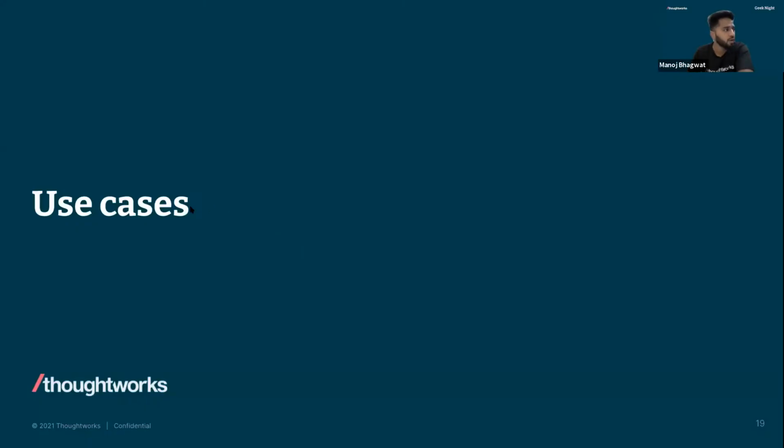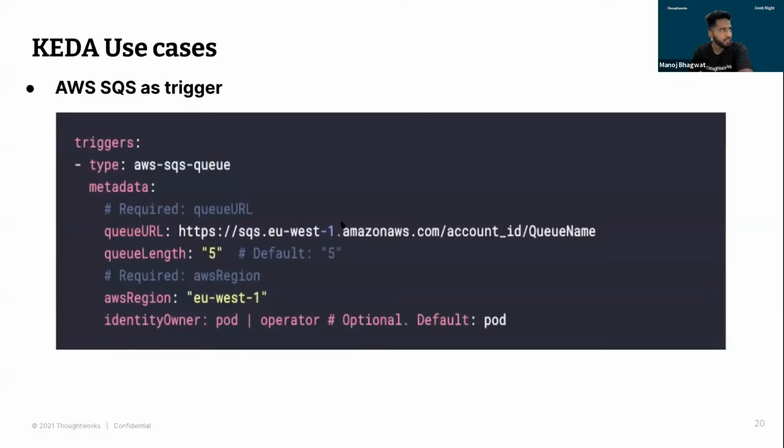So let's move ahead and talk about a few use cases, where you can use KEDA. This first one is specifically for AWS, and we have two use cases. The first is for SQS. Let's talk about a setup where you have applications deployed on Amazon cloud, where let's say you're using AWS native container orchestration, that is EKS, for your applications, and then you want to leverage other services like SQS for getting all the events from the external sources. That's where this would perfectly fit in.